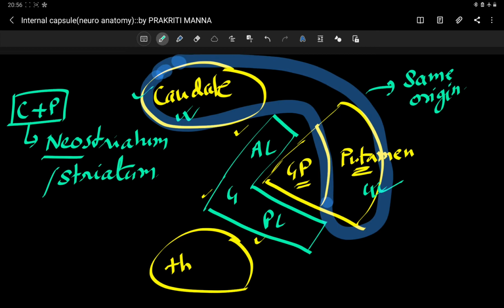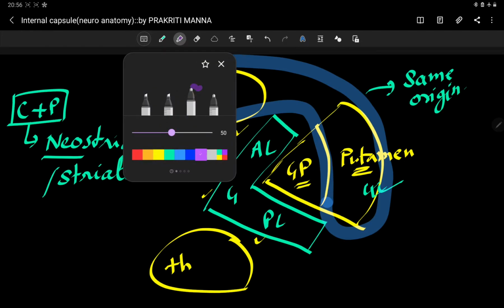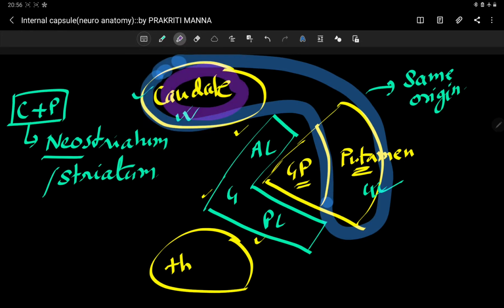All right, and now you can see your caudate nucleus, your putamen and your globus pallidus. That means caudate nucleus plus lentiform nucleus as a whole is collectively called your corpus striatum.